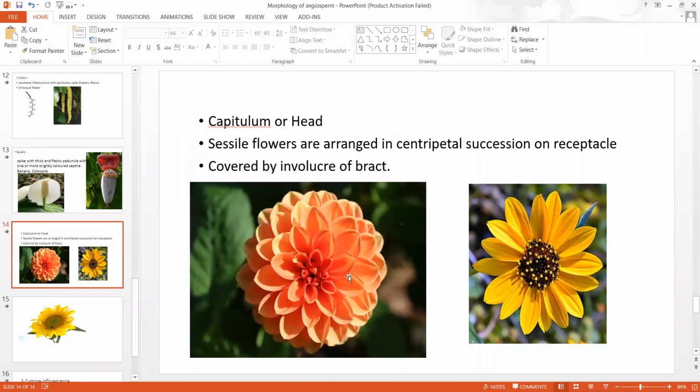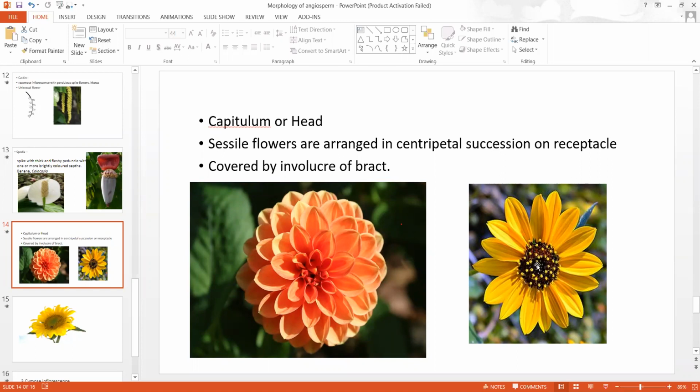In capitulum or head, I have said already, sessile flowers are arranged in centripetal manner. So this is heterogamous head, this is homogamous head. Here same types of flowers, here different types of flowers. This is ray floret. The peripheral flowers are called ray florets. These inner flowers are called disc florets. They are arranged in centripetal manner.